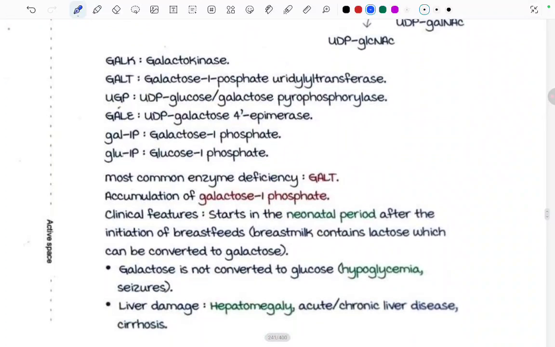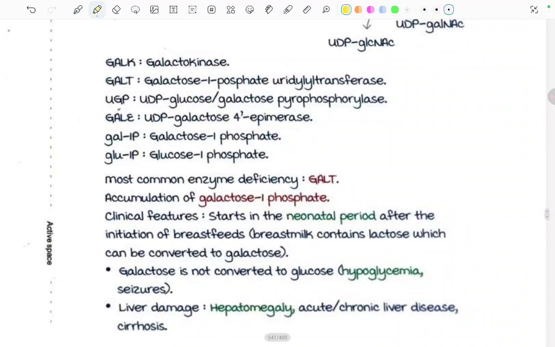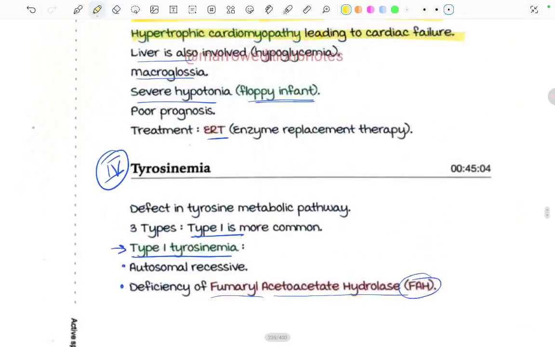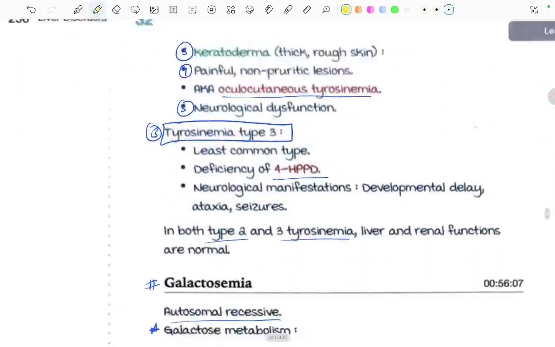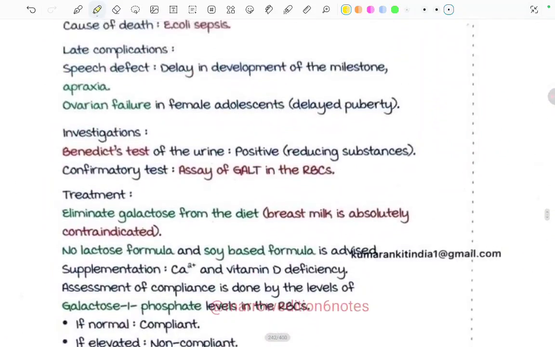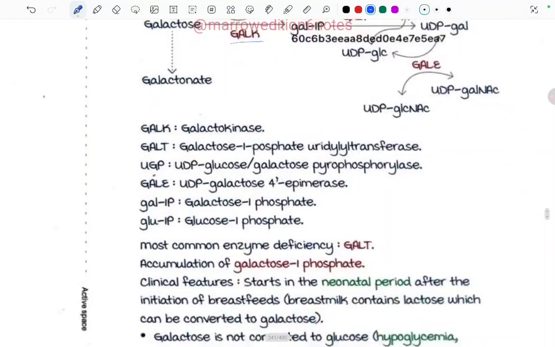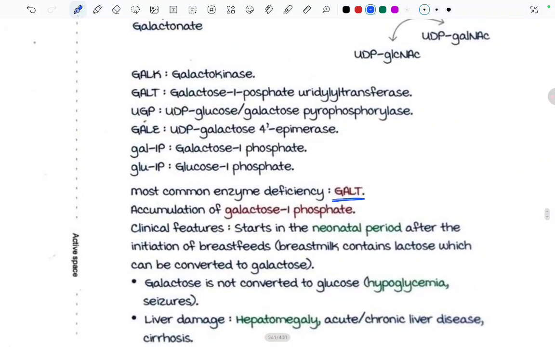Let's read from here. Most common enzyme defect in galactose metabolism. Which tyrosinemia was the fourth one, right? So this will be our fifth one, galactosemia. The most common enzyme deficient is the GALT enzyme, with accumulation of galactose 1 phosphate.